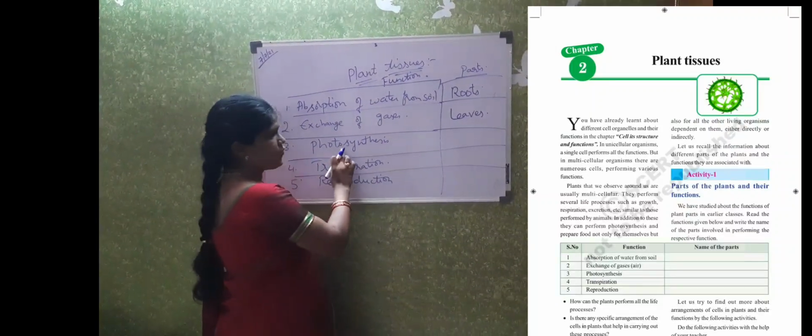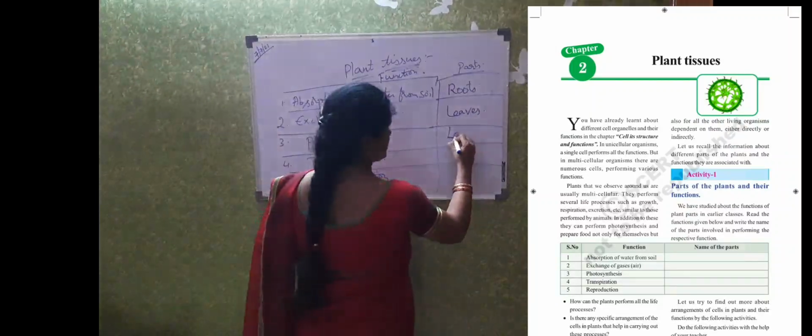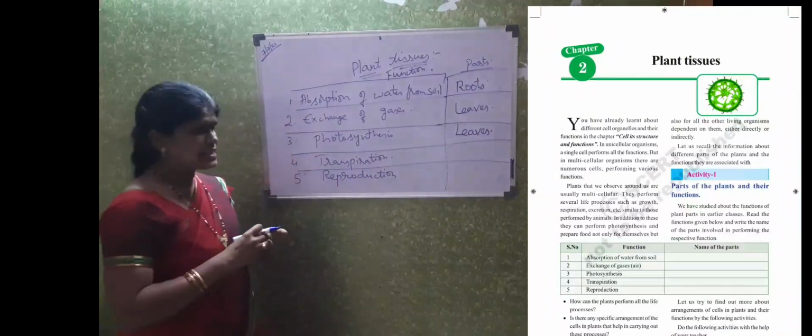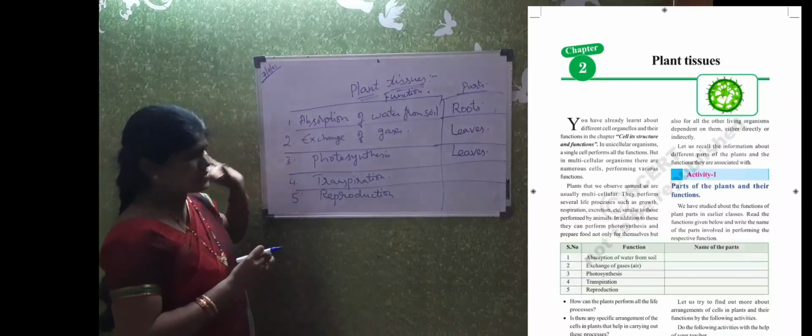And the next one is photosynthesis. Here there is a difference between plants and animals. That is, the main function is photosynthesis.